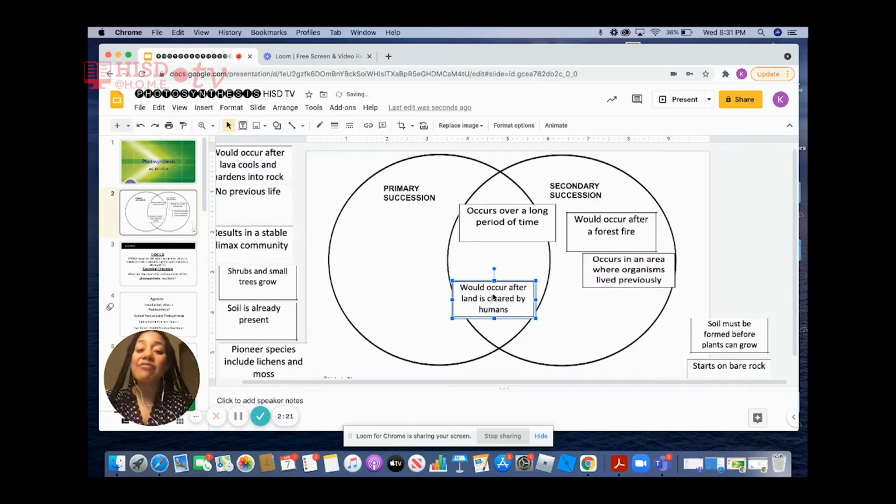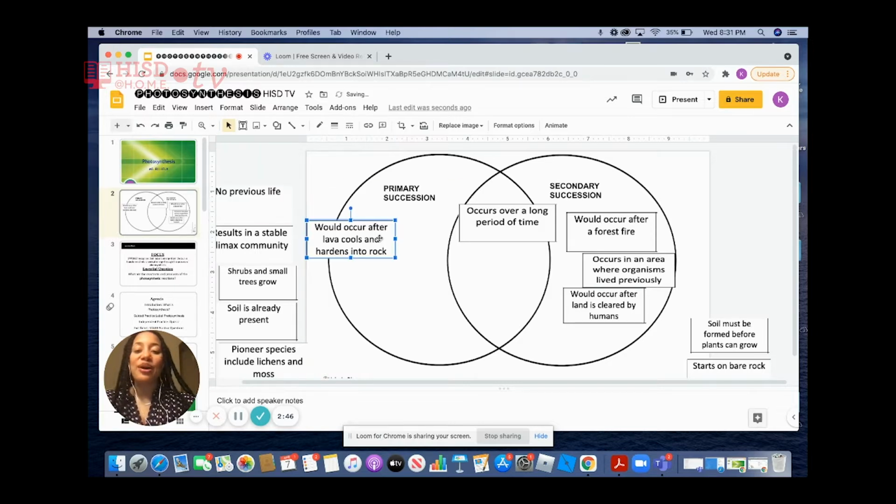Would occur after land is cleared by humans. Yes, so although secondary succession does have to happen after a natural disaster, it also happens after humans destroy land. So this would also go under secondary succession. Let's work on this other side, and then we'll come back.